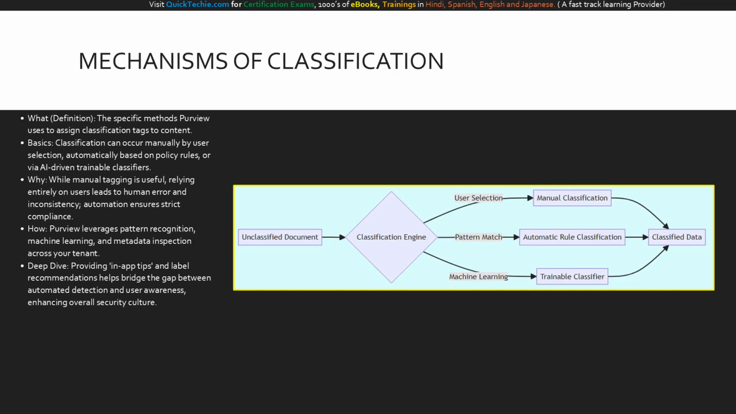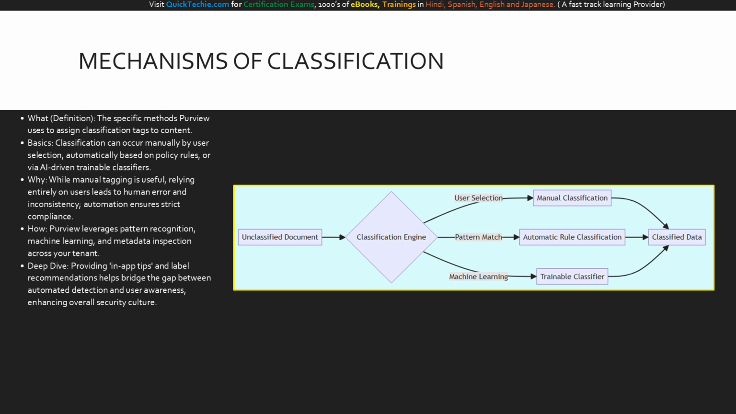How do we actually apply these classifications to millions of documents? Microsoft Purview offers 3 primary mechanisms. First, we have manual classification, where a user actively selects a label. While this promotes user accountability, human beings make mistakes. Relying purely on users is a massive compliance risk. Therefore, we rely heavily on the second and third mechanisms, automated rules, and AI-driven trainable classifiers.